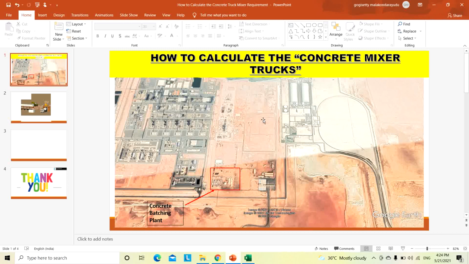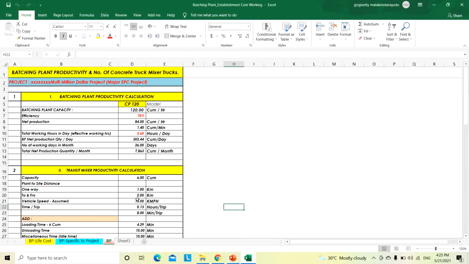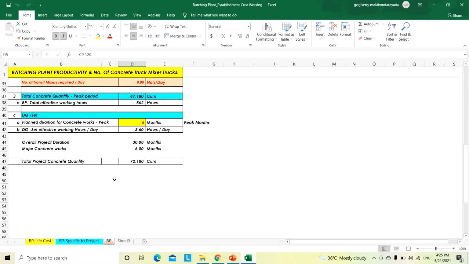how many truck mixers are required based on our project quantum: what is the total project concrete quantity, what is the project duration, what is the concrete works peak duration. I will explain in detail. For example, we have taken a batching plant model with 120 cubic meter per hour capacity. Before that, we need to explain this.